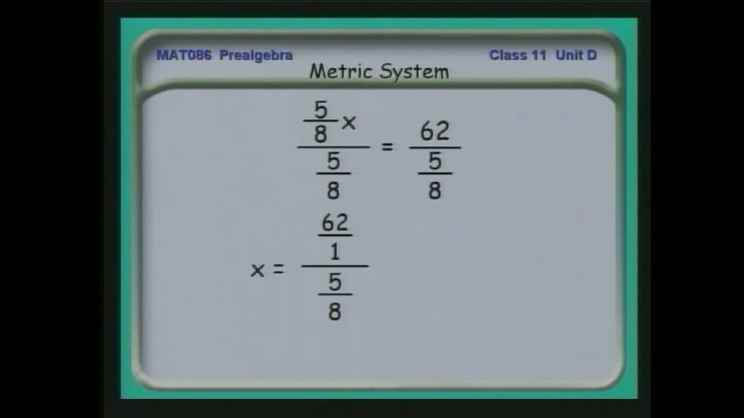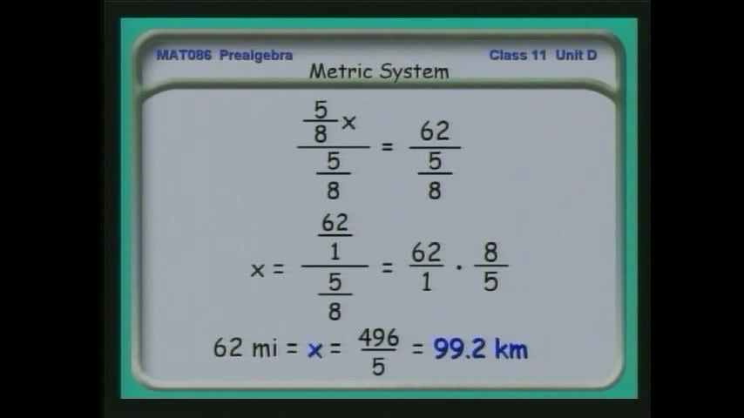Then I have x is 62 over 1 divided by 5/8. If I'm dividing by a fraction, it's equivalent to inverting, taking the reciprocal and multiplying. When I do that, I find that x is equal to 496/5 or 99.2 kilometers. So I've done the conversion between the English system and the metric system. 62 miles is equivalent to 99.2 kilometers.